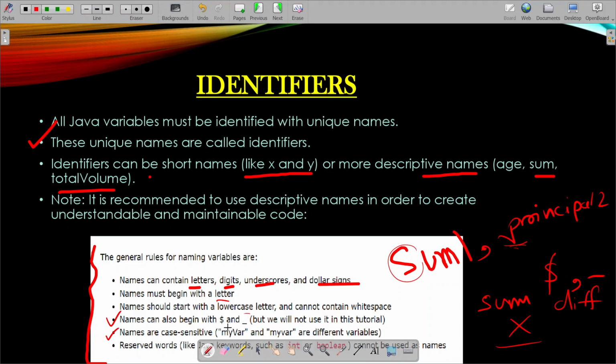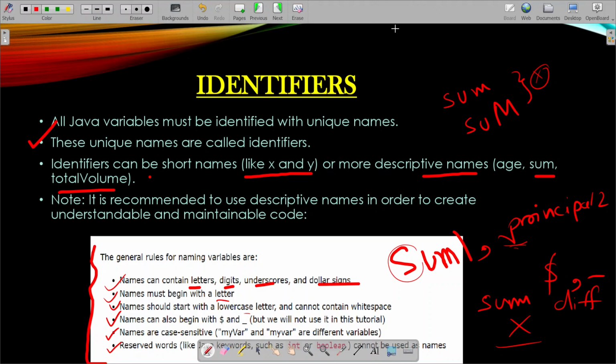Names are case sensitive. Case sensitive means, suppose if you write sum with a small s and if you write SUM with capital M, these two are different. These two are not the same. Sum with small m and sum with capital M are different because names are case sensitive. Java is case sensitive.